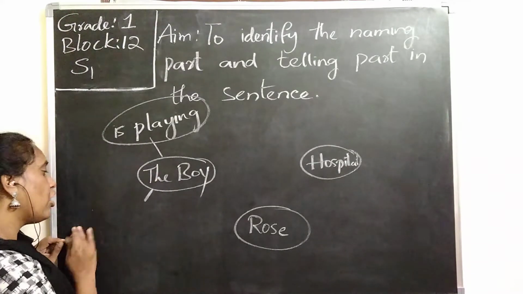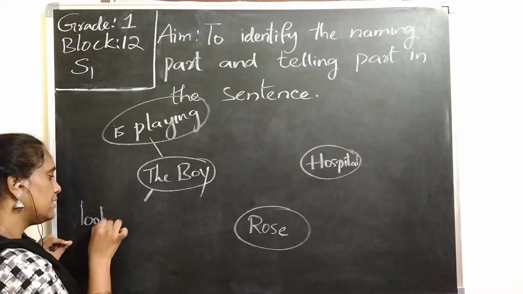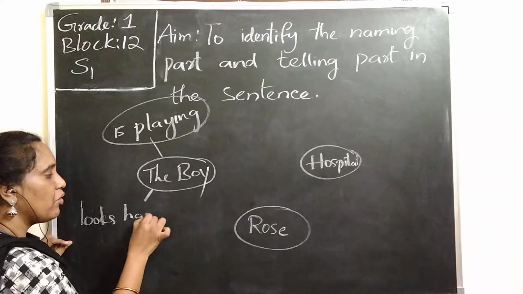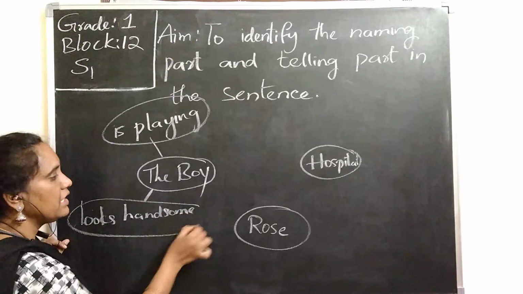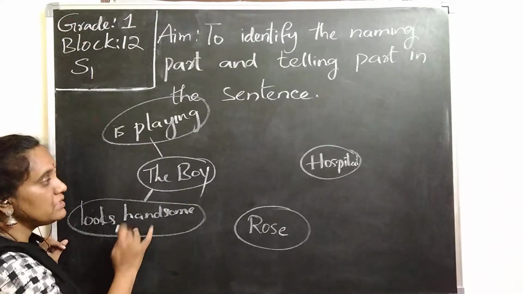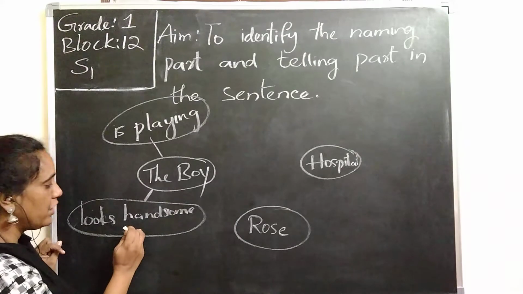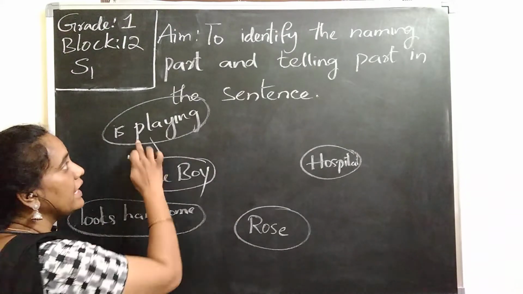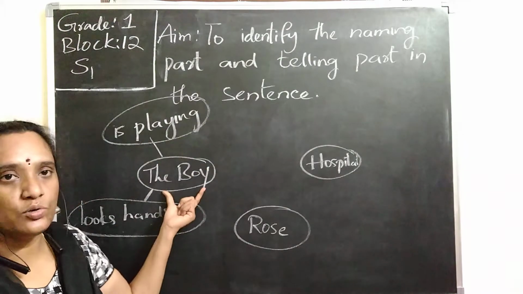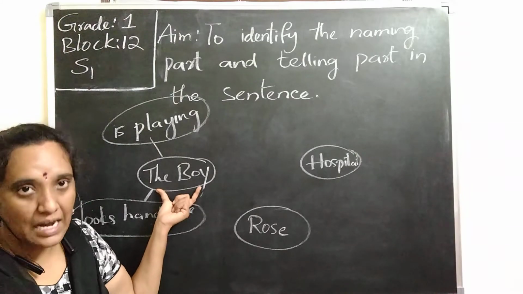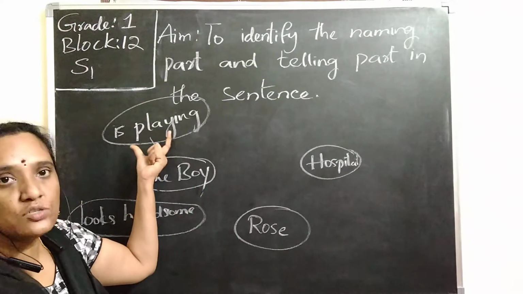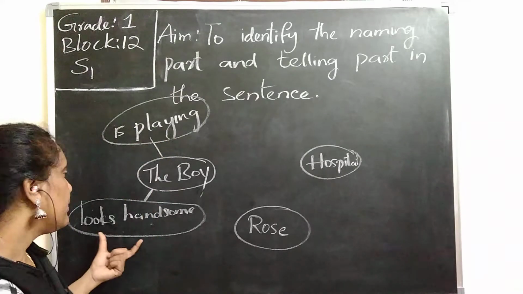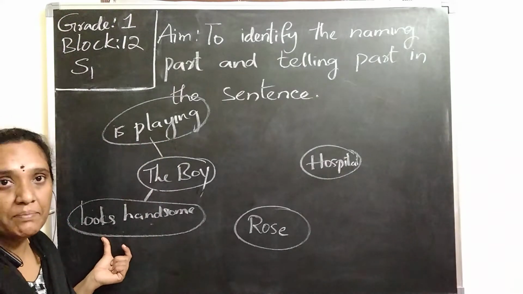So I can say the boy looks handsome. The boy looks handsome. So the words which I am using here, I use two words, meaning I am telling something about the boy. He looks handsome. He is playing. What the boy is doing. So the boy is the naming part of the sentence, and what he is doing, he is playing, is the telling part. Looks handsome is the telling part of the sentence.